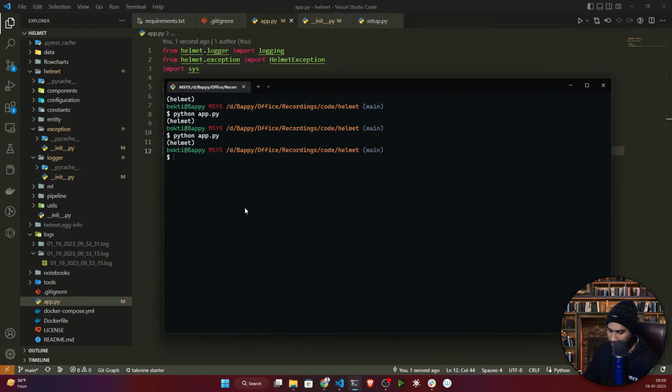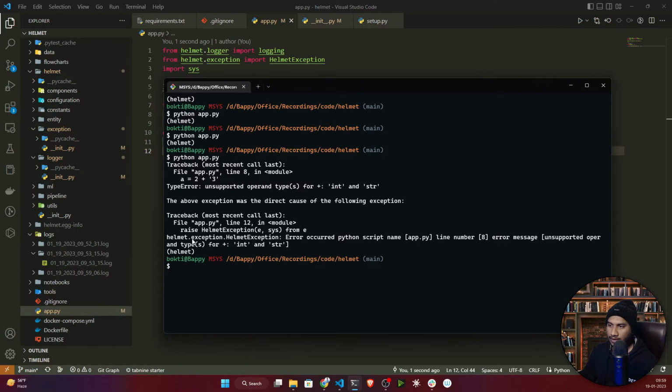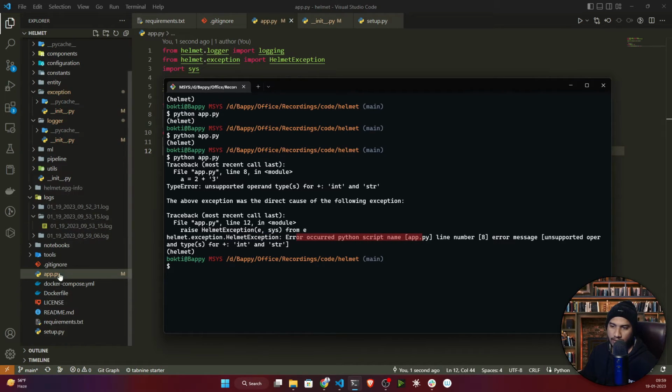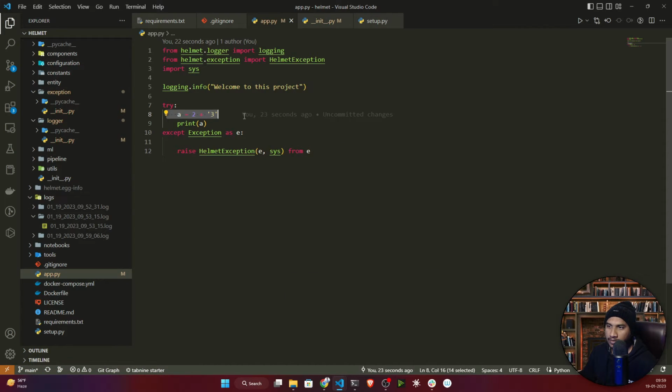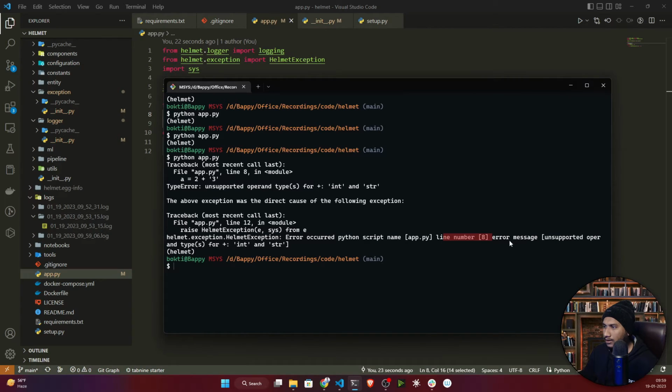And I will show you what information it will give you. So python app.py. See guys, it has run. Now it's raising the exception. It's telling exception, error occurred in Python script name app.py, line number 8. Let me show you. Line number 8, that means this line. And the error message is unsupported operand type, string and integer. So basically you're trying to add string plus integer. That's why it's giving the unsupported operand error.